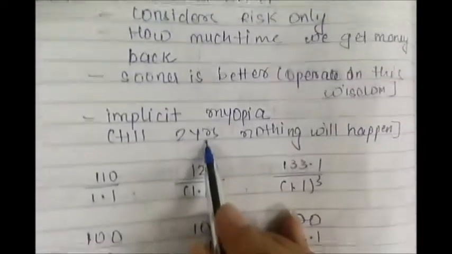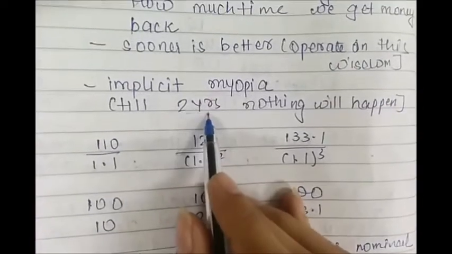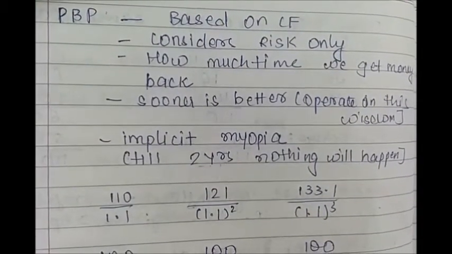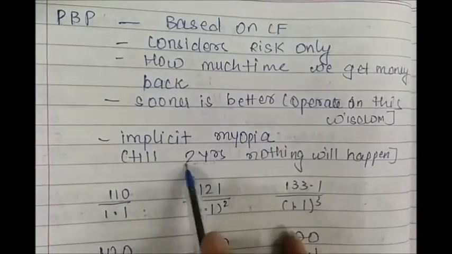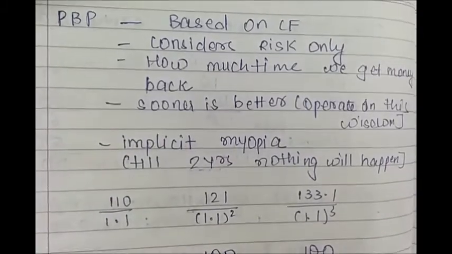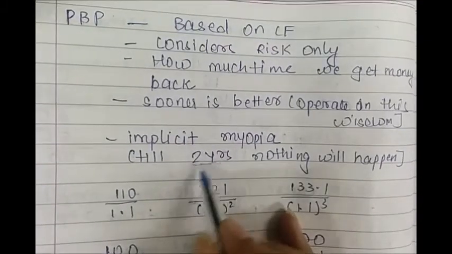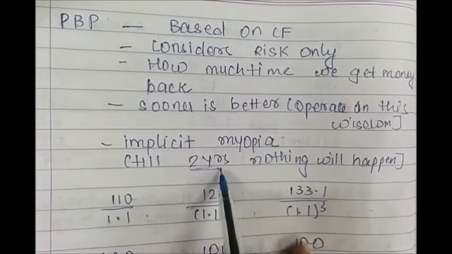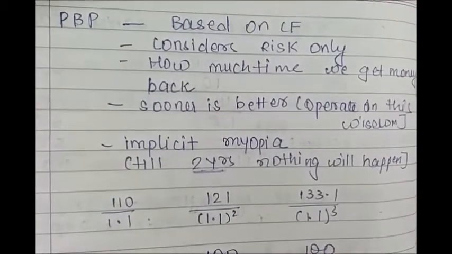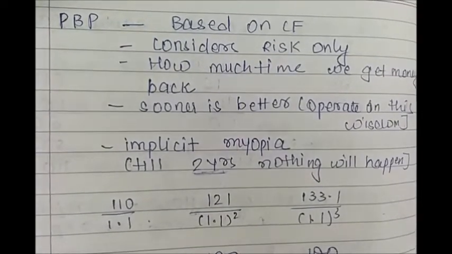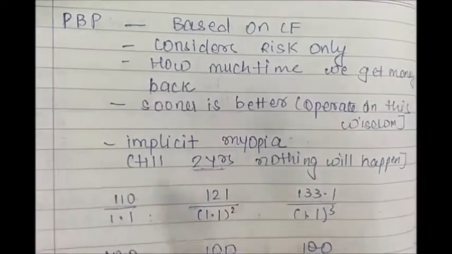And as I said, the decision criteria is decided by the financial manager. So they consider just 2 years as a decision criteria, but we never know what will happen in 2 years, or whether this is a proper criteria, that also they are not able to judge. It is just their discretion that we need to cover our investment in 2 years, whether it is feasible or not. So these are the limitations of payback period.